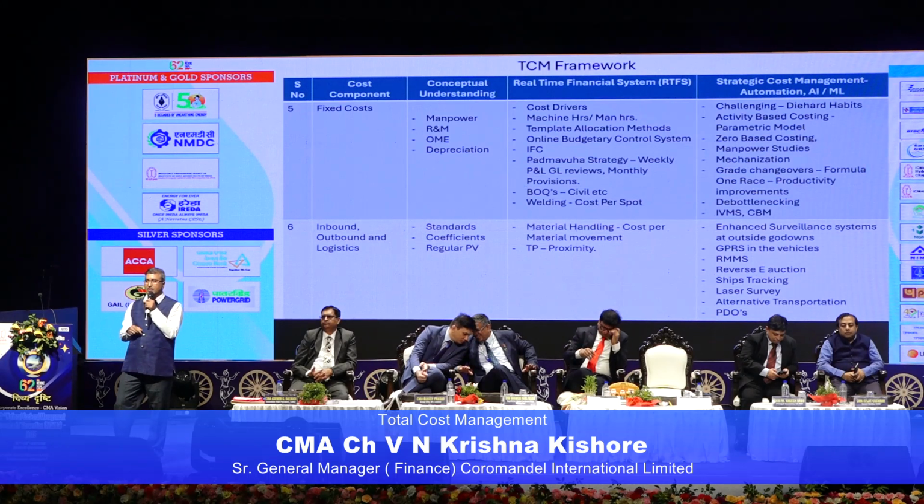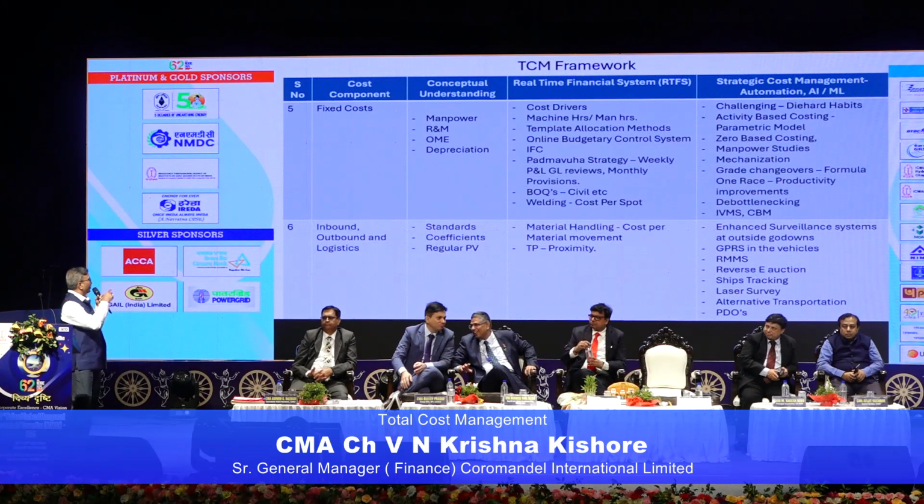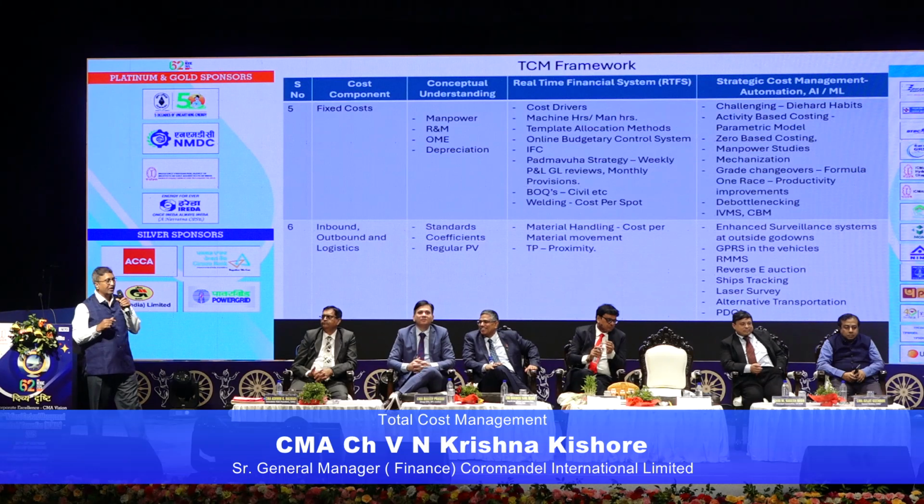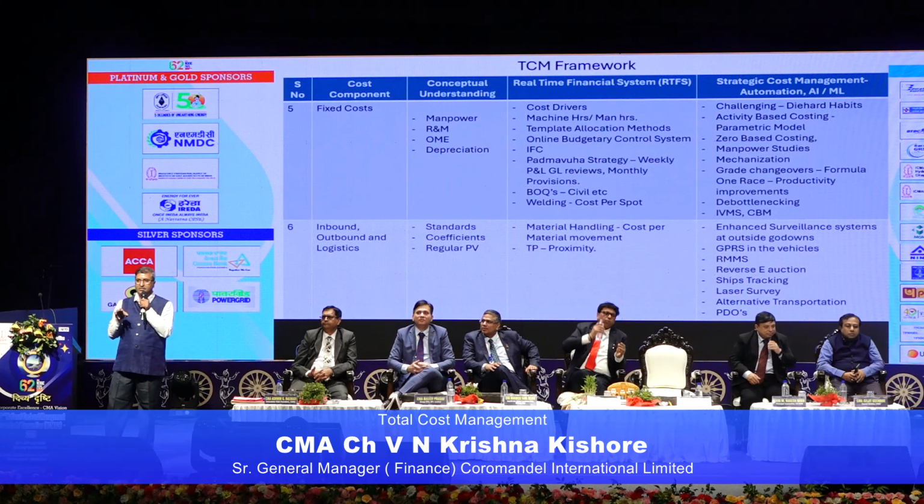So we have to get the finance concurrence number and we can move on. Coming to this one, one more point I will touch here: the Padma Vyuha strategy, which I developed for that purpose.